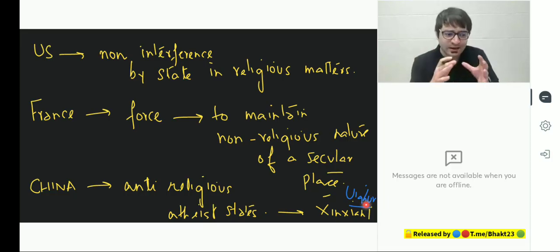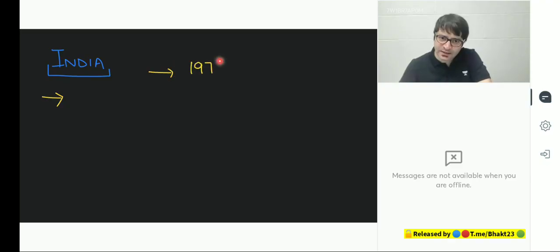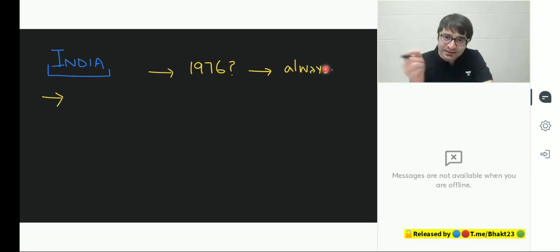Long story short, here in China, in communist states, these are anti-religious atheist states. But what about India? India is unique, and secularism in India is unique, just like India. If India is secular, what does that mean? Did India become secular in 1976? Or was India secular always? India was always secular. But what was implicit till 1976 was made explicit in 1976.